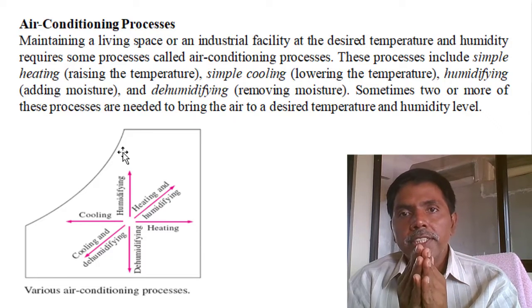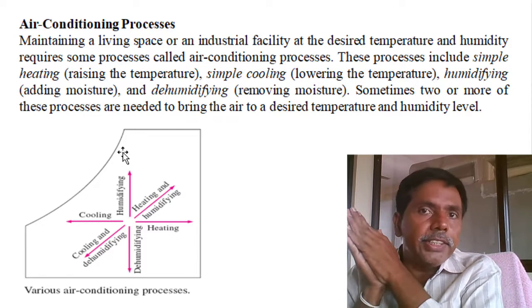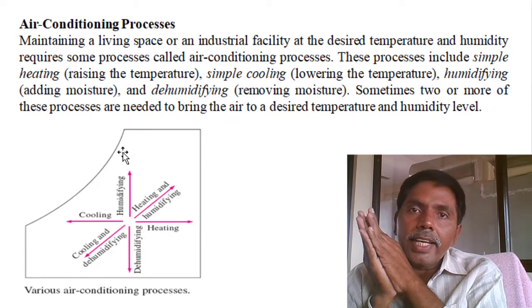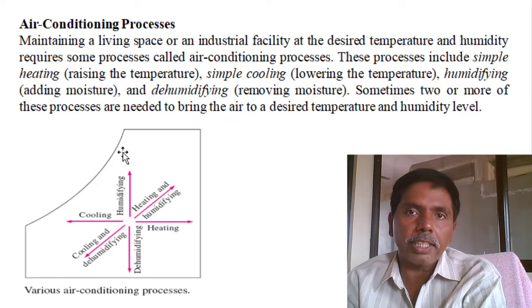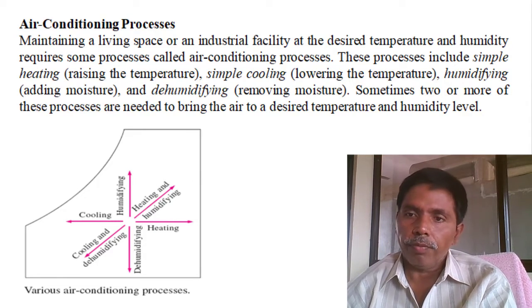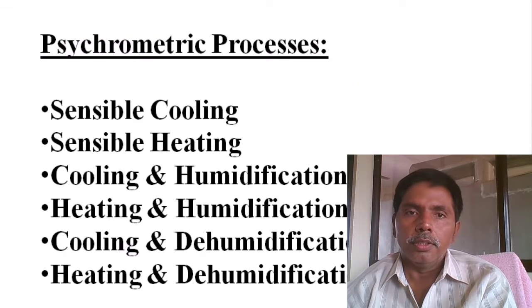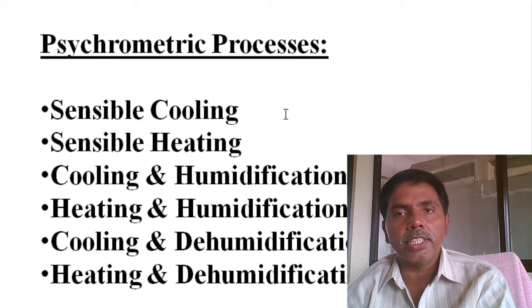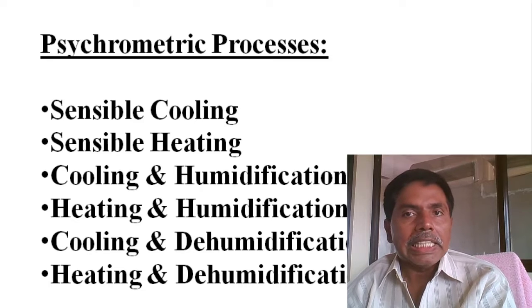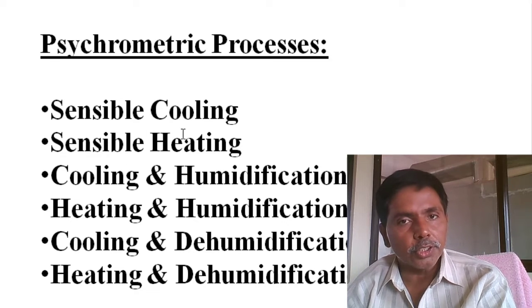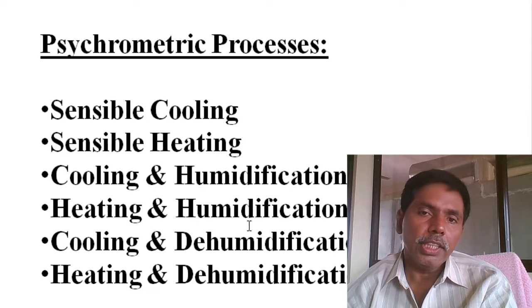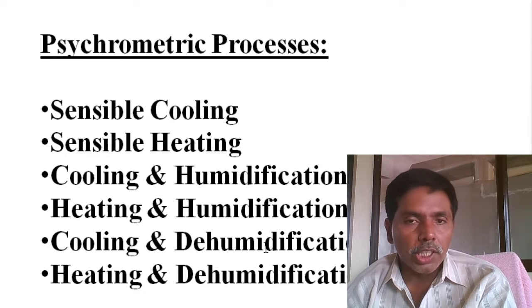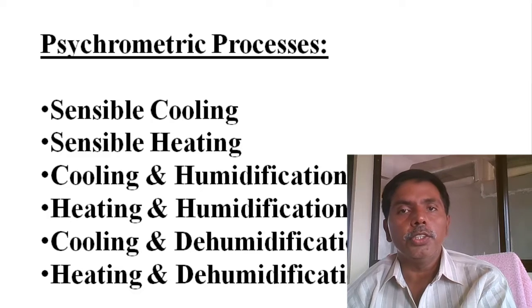In this unit we will discuss types of air conditioning process, the combination methods, and upon that some problems we will solve in next applied thermodynamics. These are the 6 methods generally we are following for the year-round air conditioning system: sensible cooling, sensible heating, cooling and humidification, heating and humidification, cooling and dehumidification, and heating and dehumidification. Now we will discuss one by one.